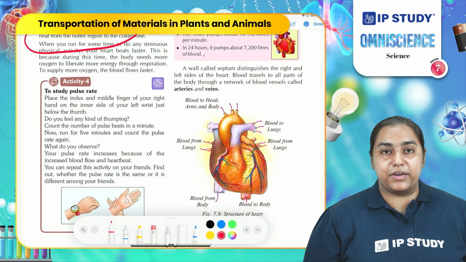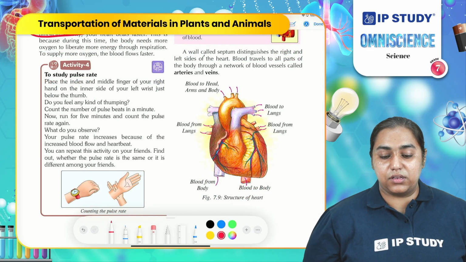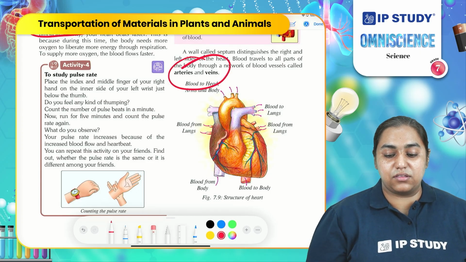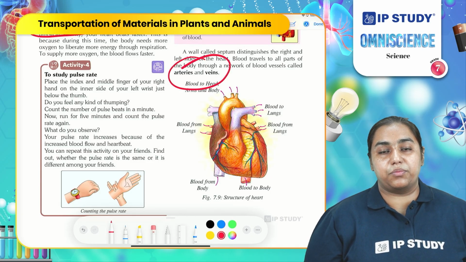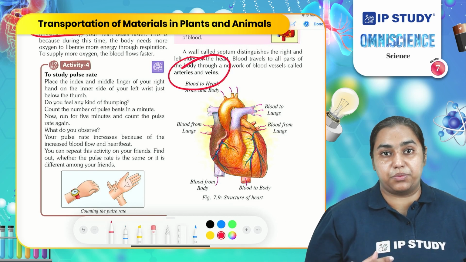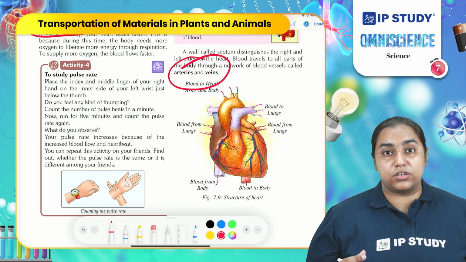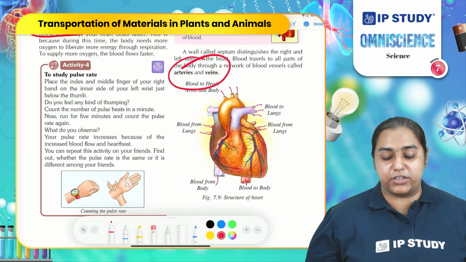All these are separated by the walls. The heart is connected to the blood vessels known as arteries and veins. These blood vessels are responsible for the transportation of blood. The arteries consist of the pure blood, oxygenated rich blood. However, veins consist of the deoxygenated blood, meaning carbon dioxide rich blood.